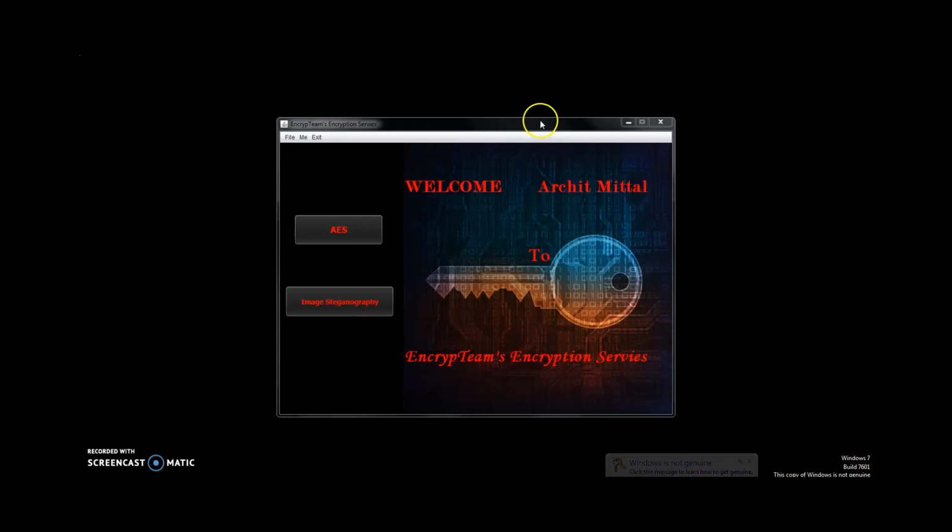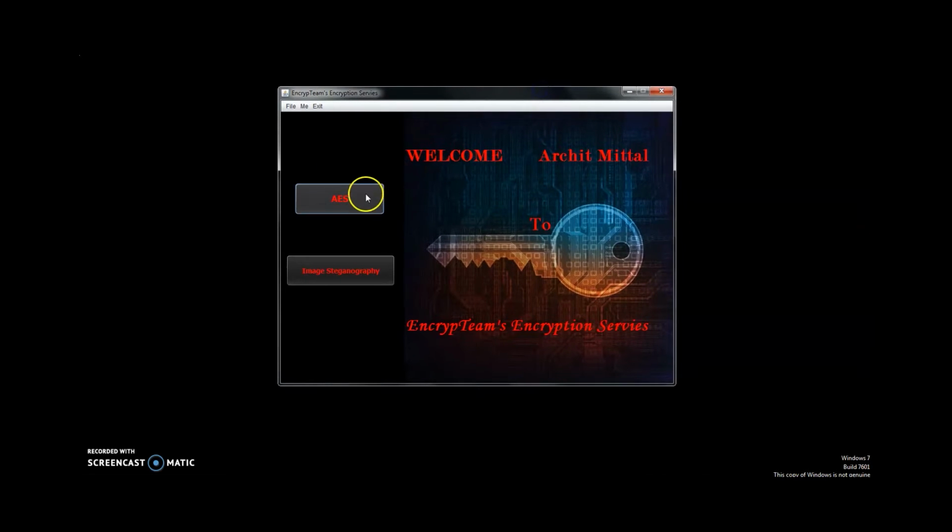After login, we will be directed to this page. Here we can see there are two options, either go for AES encryption or image steganography. First we will go for AES encryption. Now let's press this button.